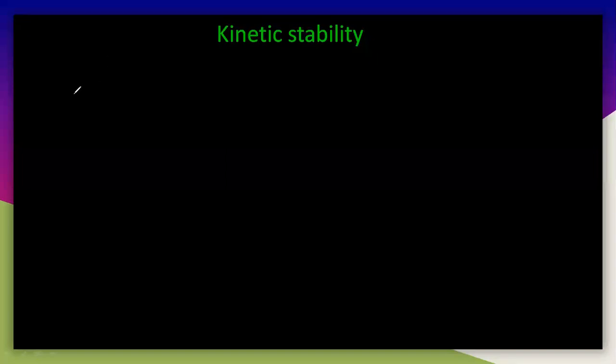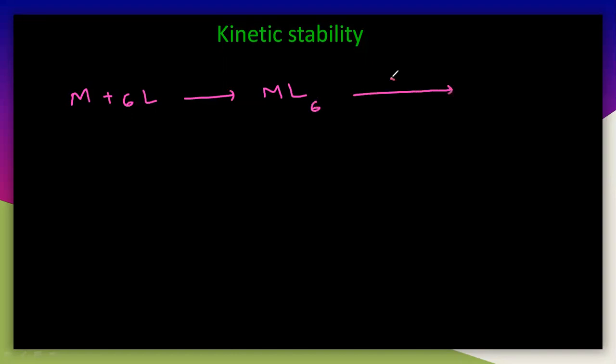So simply, you can understand once again, metal can react with ligand to form ML. If you synthesize ML6, let us write 6 ligands. So here you will get ML6. After that, you can react it with any other ligand Y, and you will get ML5Y plus the L that is separated out. This first part comes under the thermodynamic stability, and the next part is the kinetic stability.